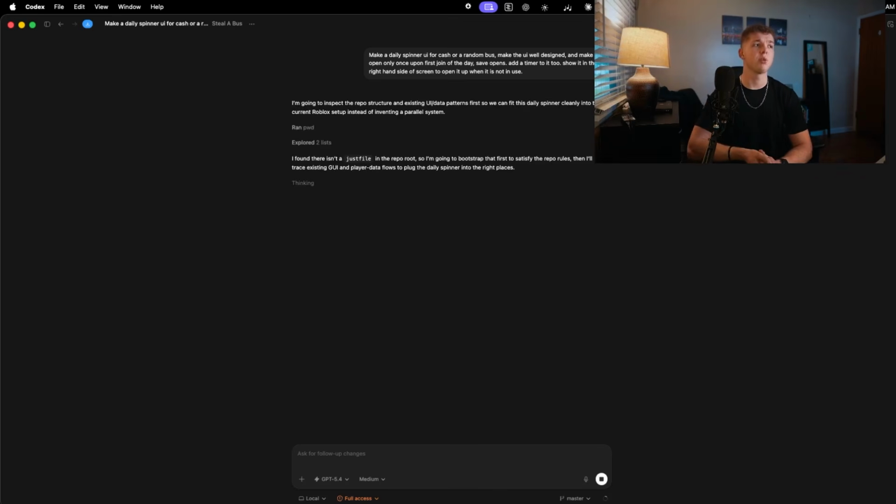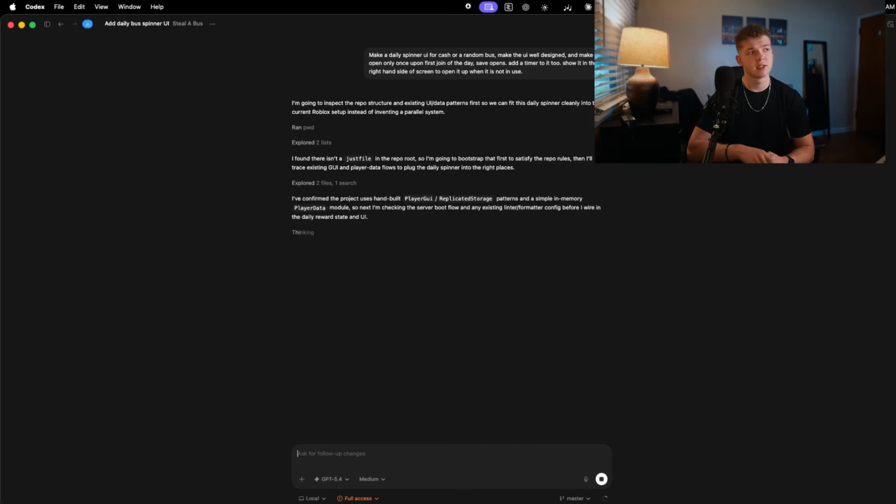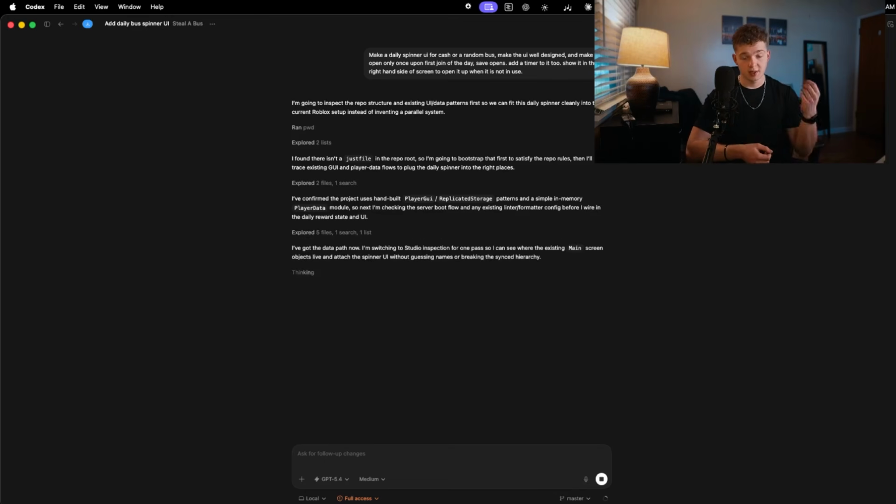Now this is a very simple prompt. It's not constraining it hard. It's not doing tons and tons of detail. So you might have to iterate on it more. In my experience, and this is my workflow now, it is better to do single prompts that build one feature at a time rather than trying to one-shot the whole thing in one go. That simply is a road to a lot of things that you don't want. Really, it won't make it that high quality. It won't make it as customized to what you want compared to doing it one prompt at a time, where you just tell it, hey, add a little daily wheel spinner, add a round system, add data saving.